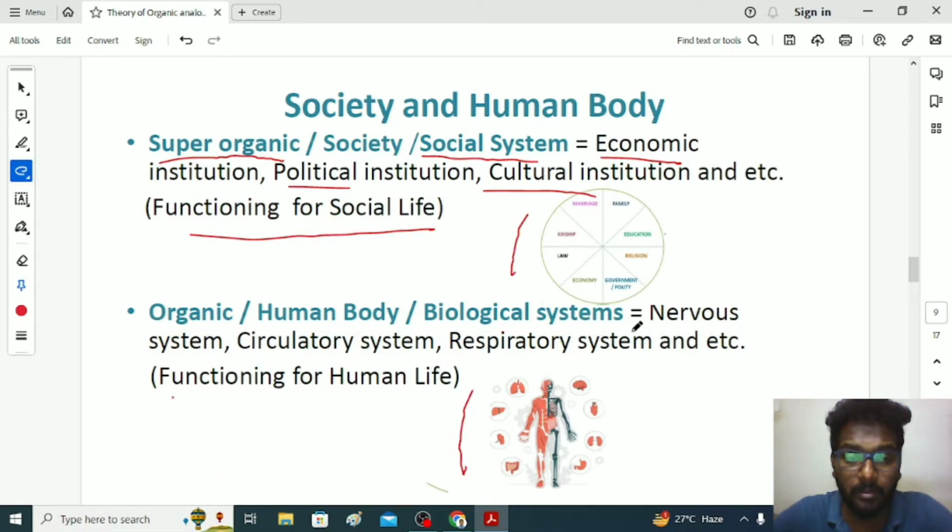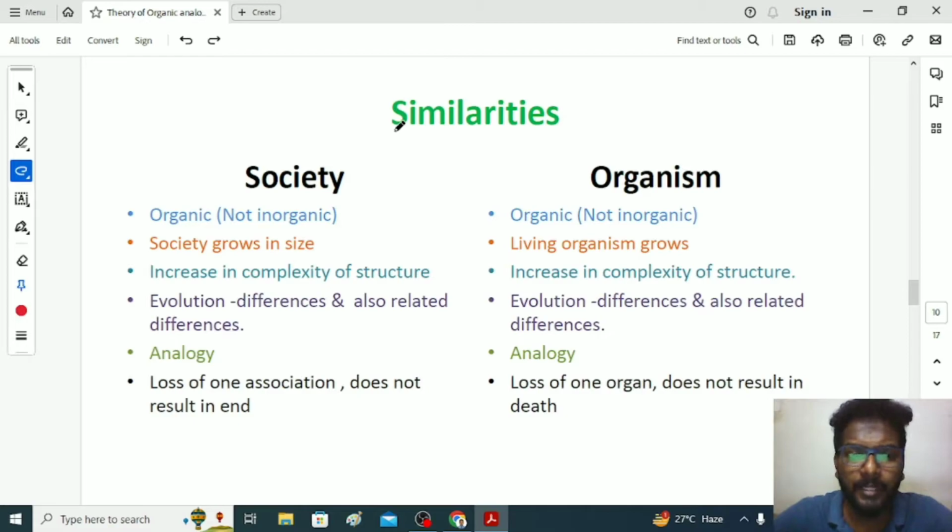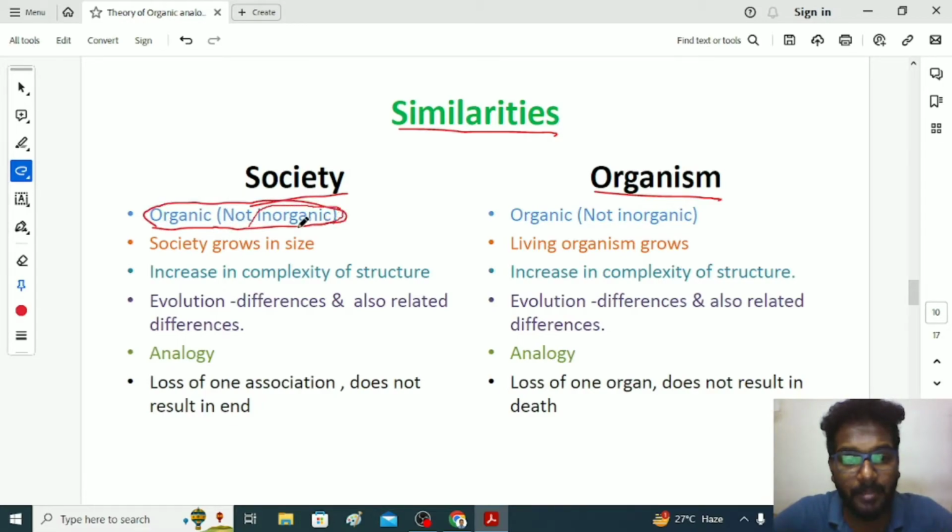Now, moving on to the next slide. In this theory, Herbert Spencer compared society and organism. He has given the similarities and the differences. Now we'll see the similarities. If you take society, society is a living thing. It has a number of individuals who have life. So society is organic. It is not inorganic in nature. Inorganic means water, matter, and air. Everything which has no life will come under inorganic.